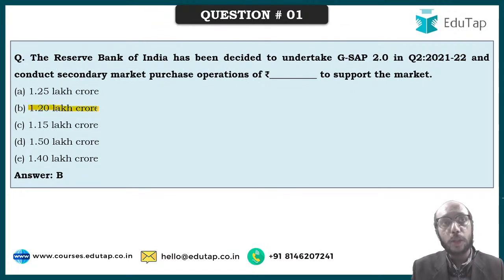So those who are new to the preparation, it is an important takeaway that these kind of numbers that you are coming across, you must note them down in a small notebook, right? So 1.20 lakh crore is GSAP 2.0, right? And then similarly such numbers, you should note them down.